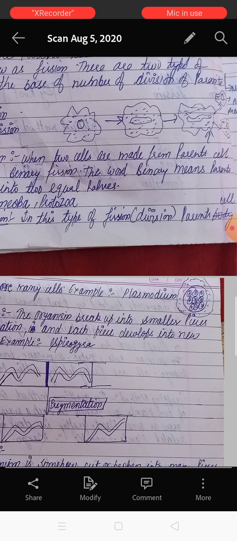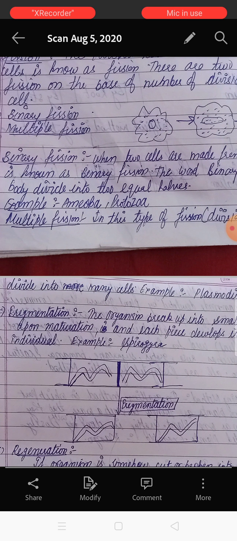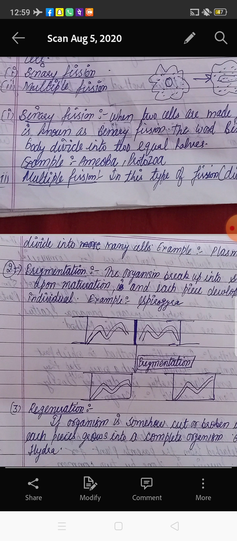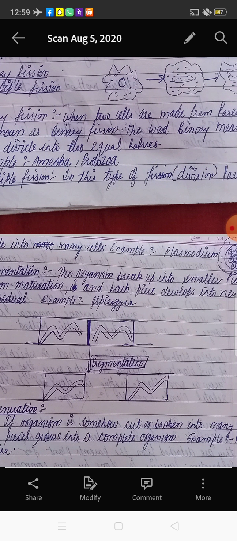When the nucleus elongates and divides into two main parts, it is further divided into two new bodies, so from one parent cell two new cells are formed. So this is the example of binary fission. Why? Because binary means two. In which organisms do we see this type of fission? Amoeba, a protozoan, and here we discuss the example of amoeba.